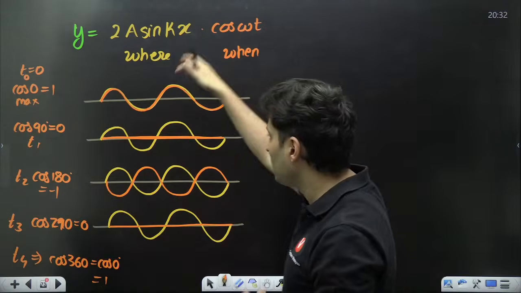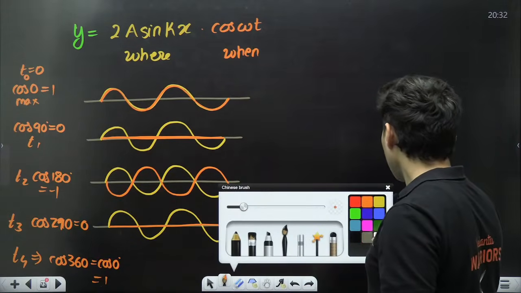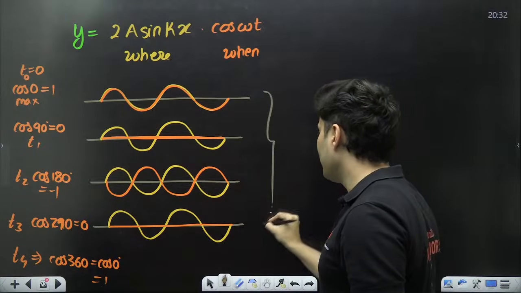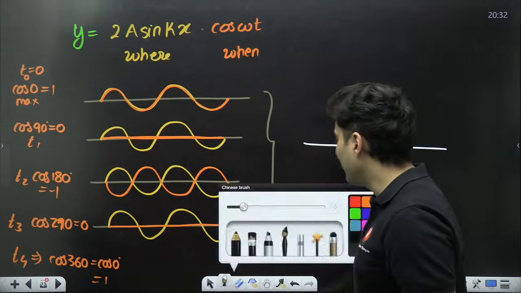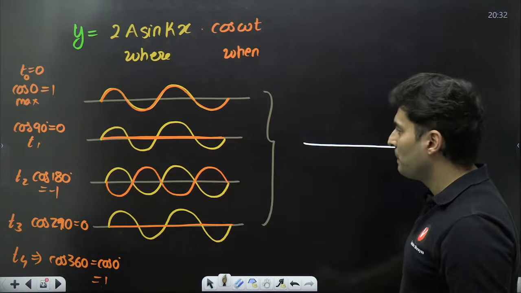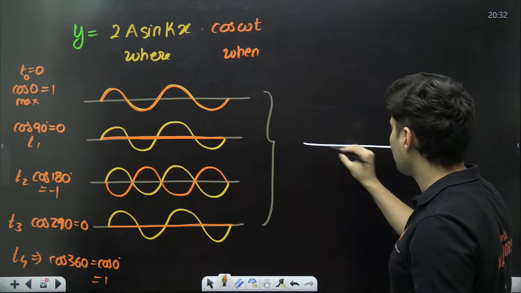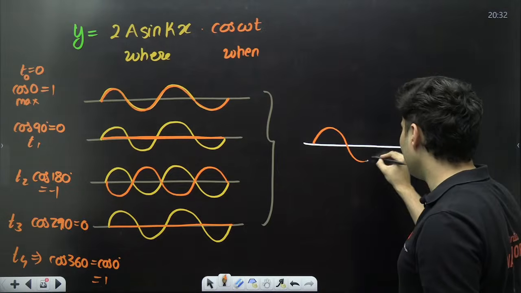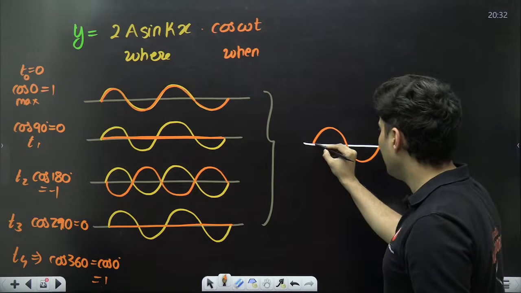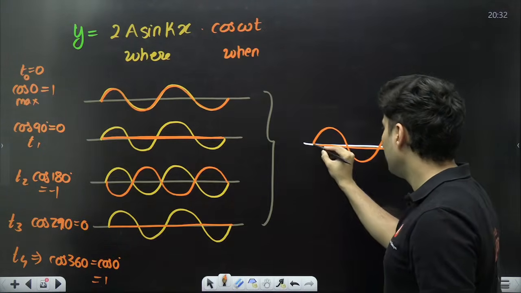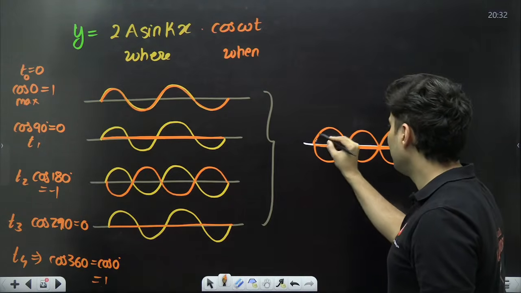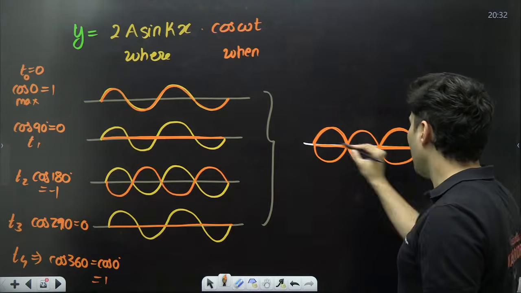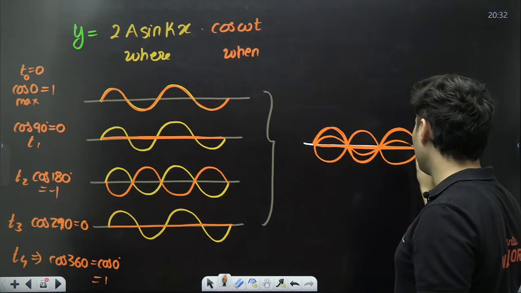So if you combine all these things together in one single place, it will look something like this. First it was here, then here, then here. After some time it might be here also.